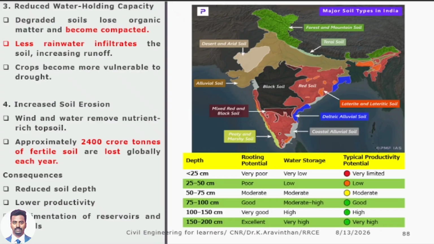Increased soil erosion. I have told, erosion will come due to what? Runoff. The soil gets fully saturated and water will run off. Due to that, you will be having impact on soil depth. These are the different types of soil depth.